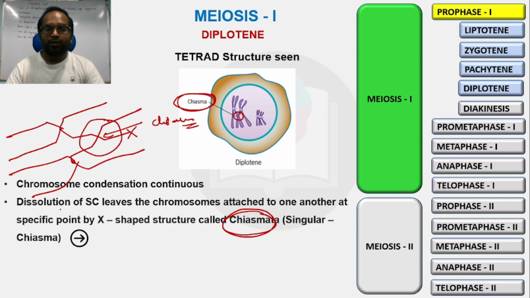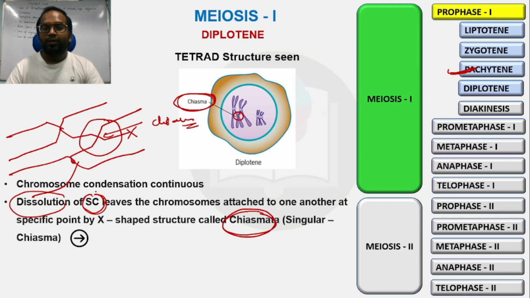Okay, so now the dissolution of the synaptonemal complex: the synaptonemal complex which formed during the pachytene stage, where the crossing over was taking place, here in the diplotene stage the dissolution of the synaptonemal complex takes place. It means the synaptonemal complex starts dissolving.